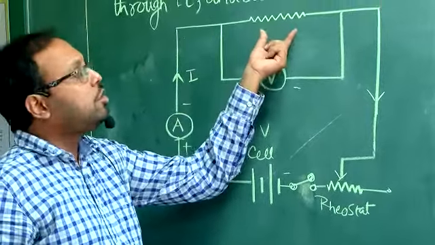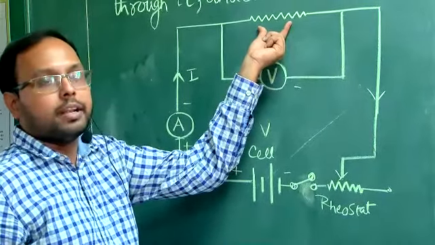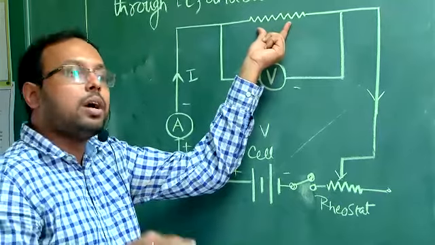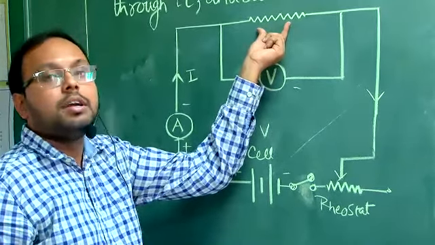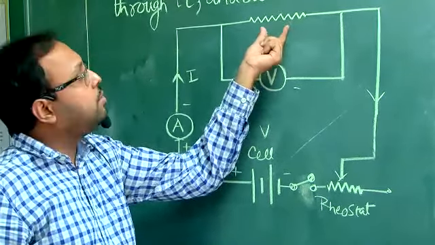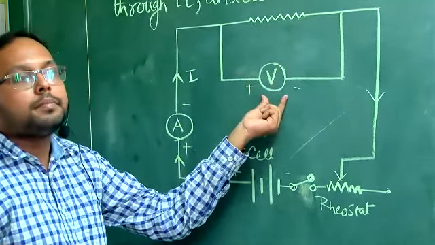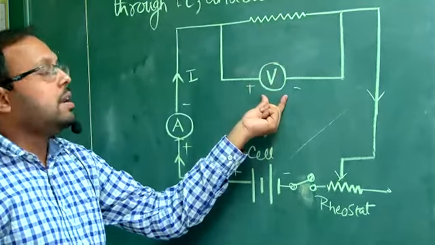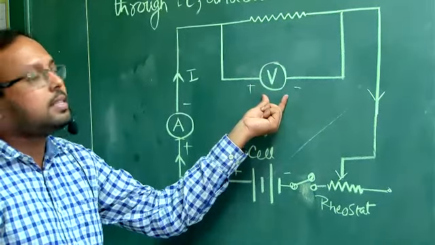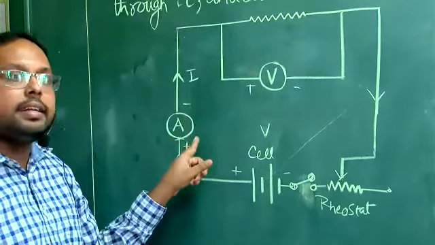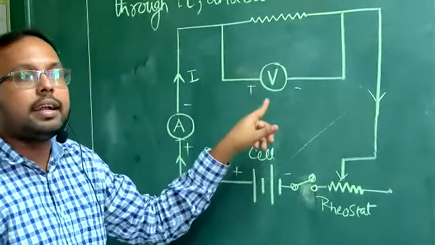This resistance is actually known to me, but it is unknown for you right now. I know what value I have given over here, but it is unknown to you, so we will be calculating that value. Now with this resistance, one appliance has been connected. What is this called? Voltmeter. Now you can see by this circuit, this ammeter is connected in series and the voltmeter is connected in parallel.